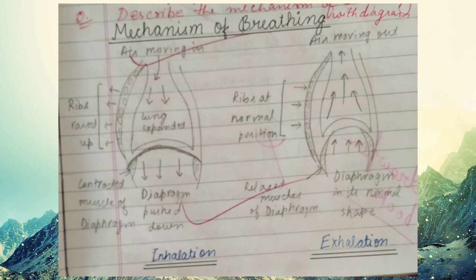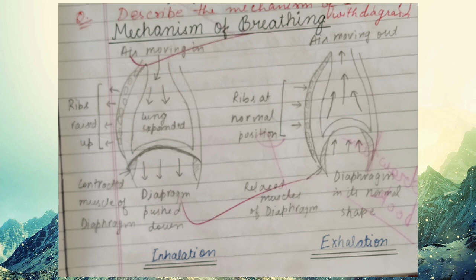What happens during inhalation? When we inhale the air, what do you feel? You feel that your rib cage moves up and the diaphragm moves down. So this process takes place during inhalation. Now leave the air which you have inhaled. As you leave the air, what do you feel? That your rib cage moves down and your diaphragm moves up. So this process is known as the mechanism of breathing, right class?